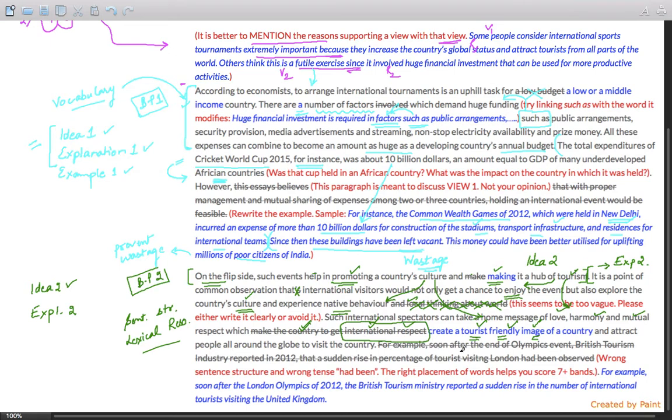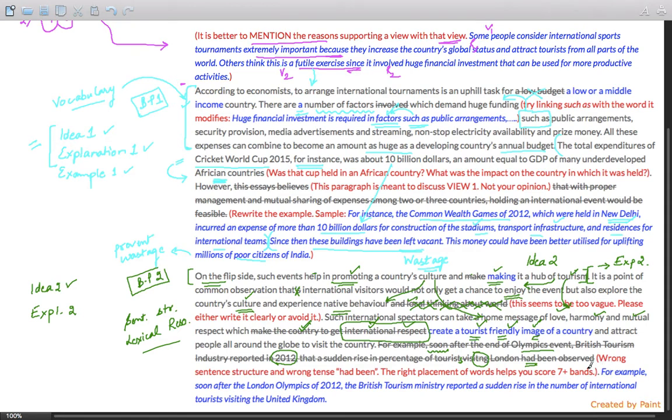For example, soon after the end of Olympic event, which Olympic event? You didn't mention. British tourism industry reported in 2012. Okay, it seems as if it is 2012, but again, it could have been 2011 as well. Soon does not make clear what exactly was the year. That a sudden rise in percentage of tourists visiting London had been observed. Now the use of had been is wrong.